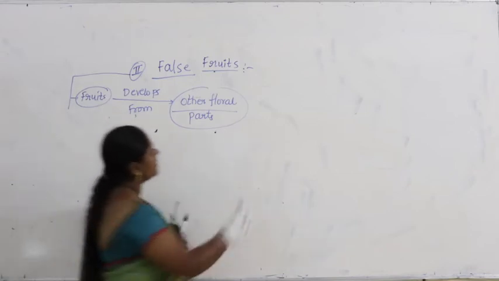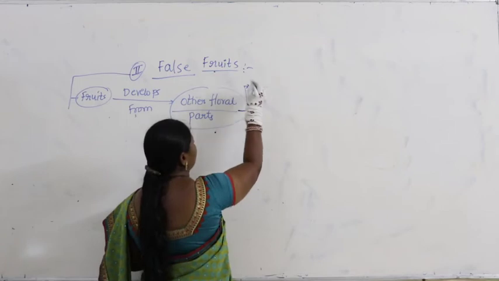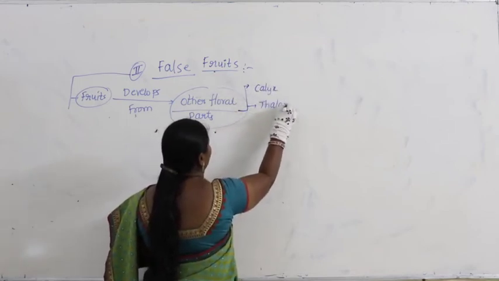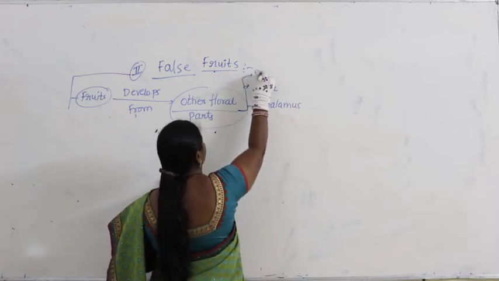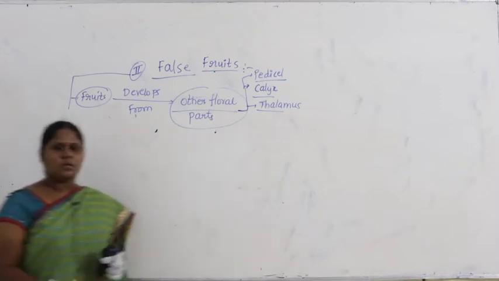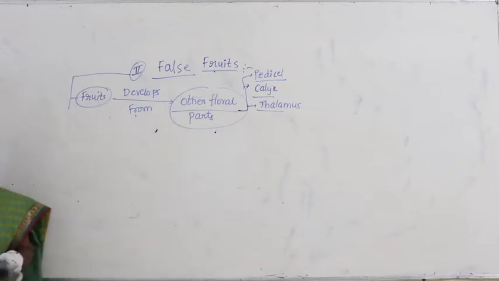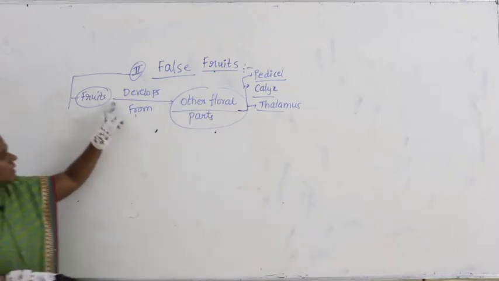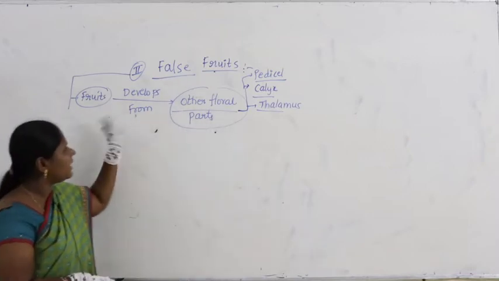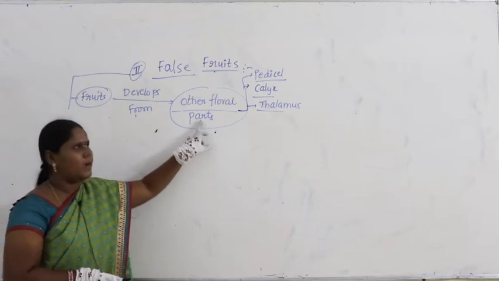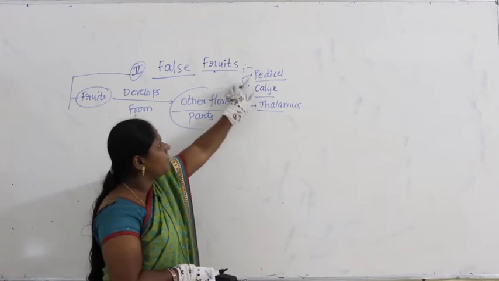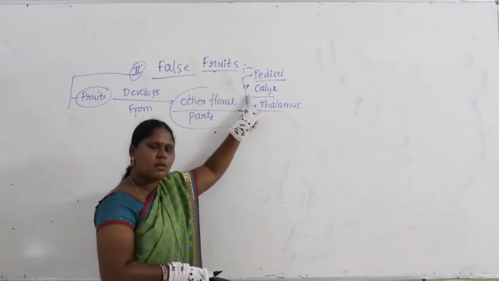The other floral parts are nothing but maybe calyx, thalamus, and also pedicel. So you people are aware about these parts, right? Which are the other floral parts we take? Thalamus, calyx, pedicel. Calyx, you know, they are also called as what?